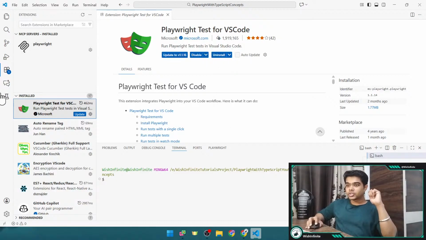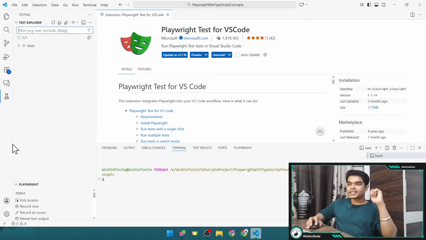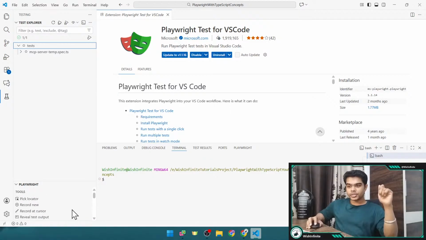And once you will install it, you would be able to see this testing section there in your VS Code at left hand side. And here you would be seeing all the tests which you have kept inside the tests folder, and there you would be having different options to run, debug, and watch that particular test. Apart from that, there are many other options like pick locator, recording option. So you can go through these options.